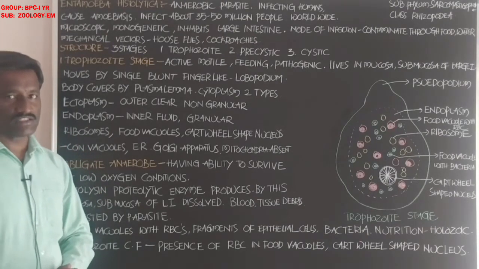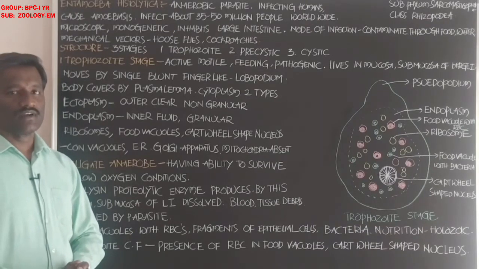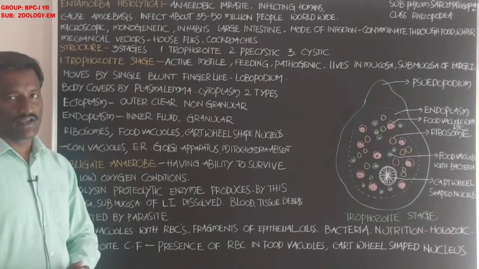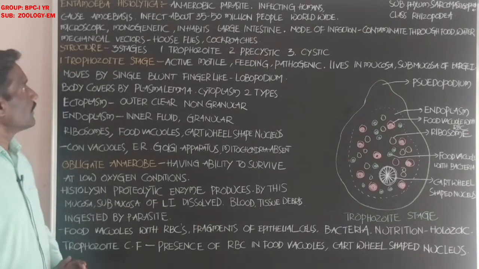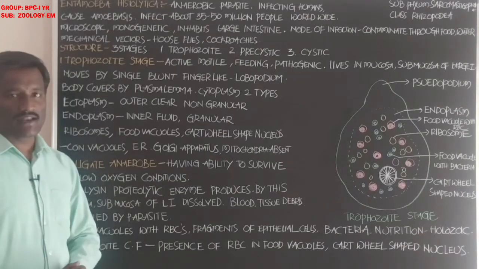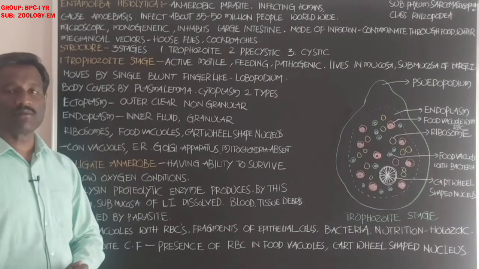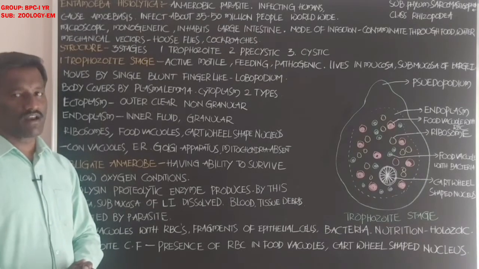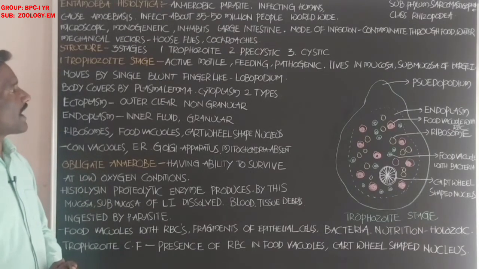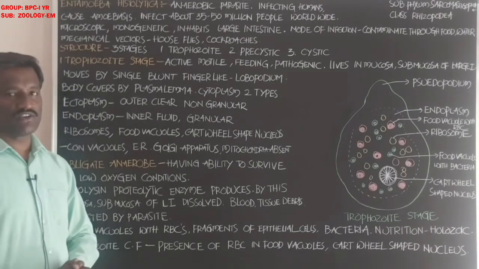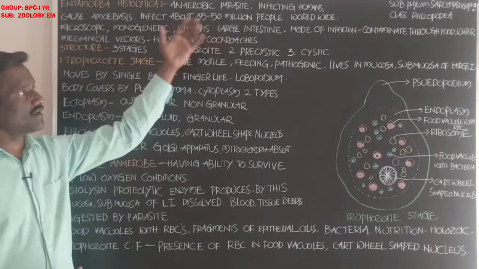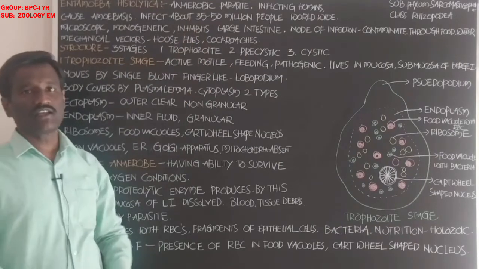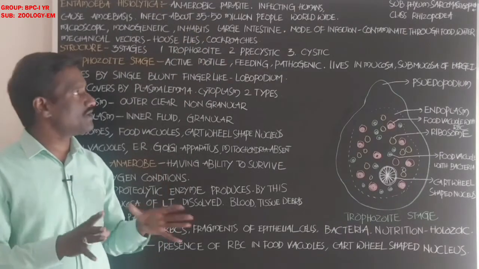What is the habitat of this parasite? It lives in the mucosa and submucosa of the large intestine, in the digestive system of man. It causes the disease amoebiasis, also called amoebic dysentery or tropical amoebiasis. Students, worldwide, Entamoeba histolytica infects 35 to 50 million people.